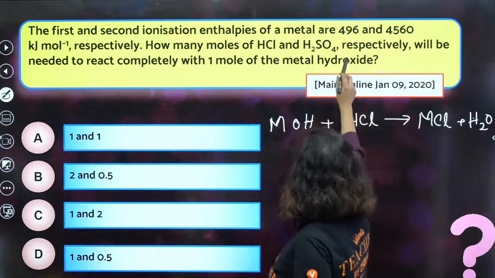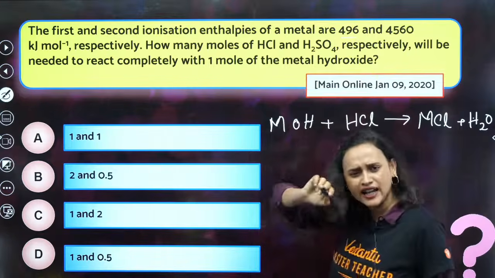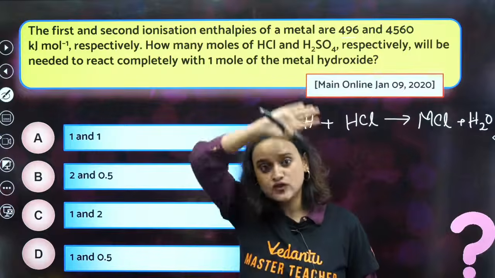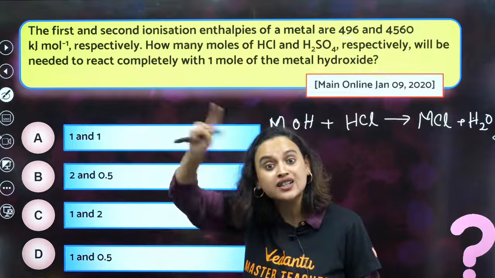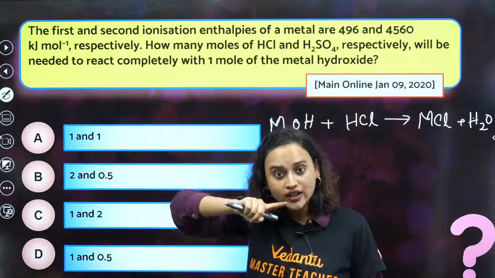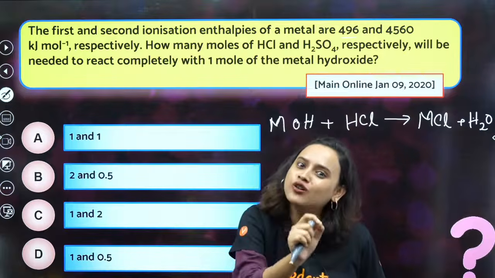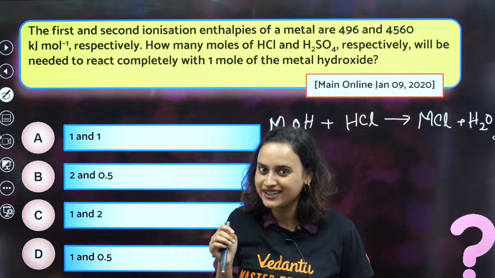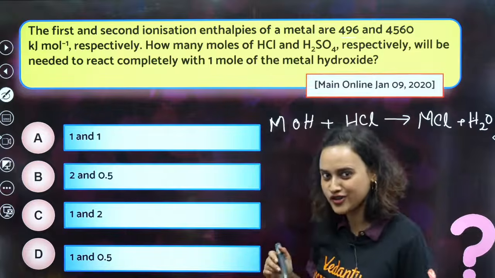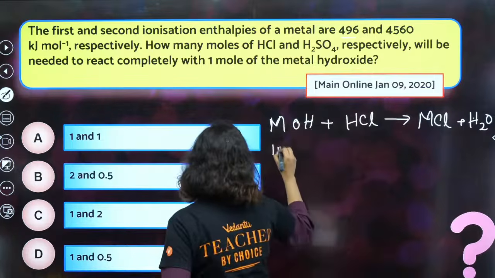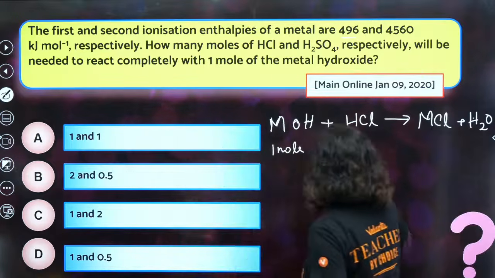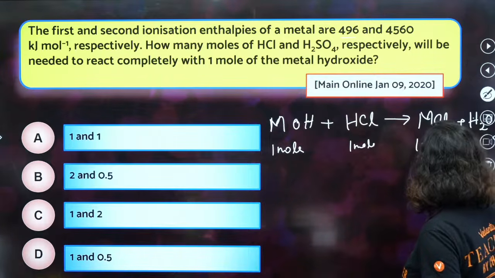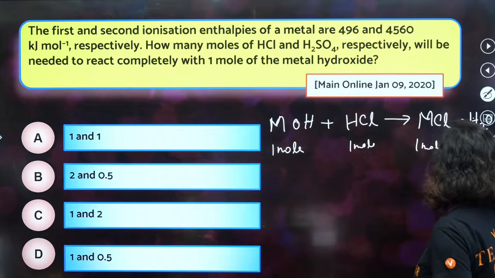Now, see, 496 kilojoule per mole is a very low energy. But if you see the second one, 4560, the difference is a lot. That means it definitely belongs to the first group. Here it is 1 mole, and here also it is 1 mole, correct?